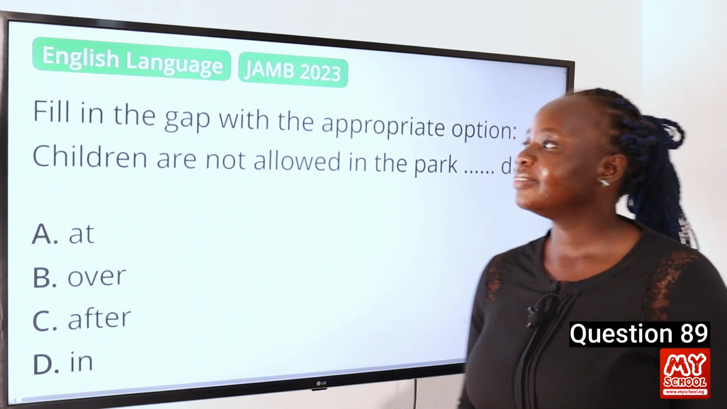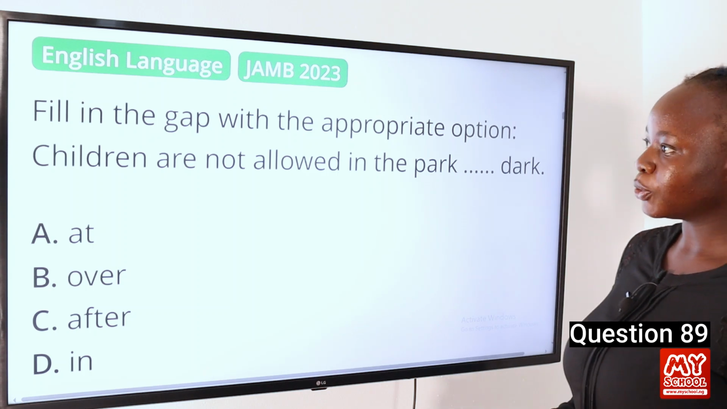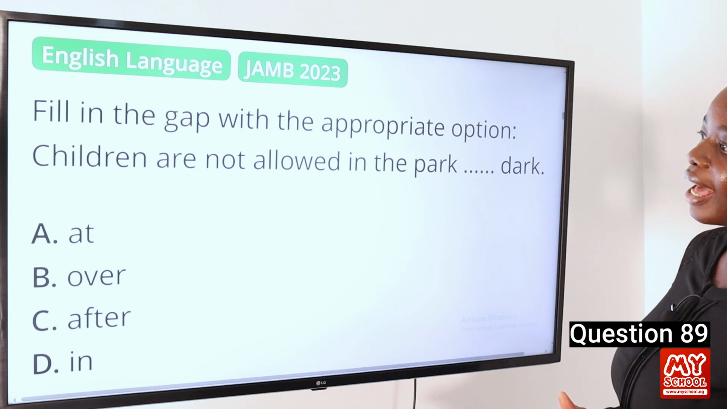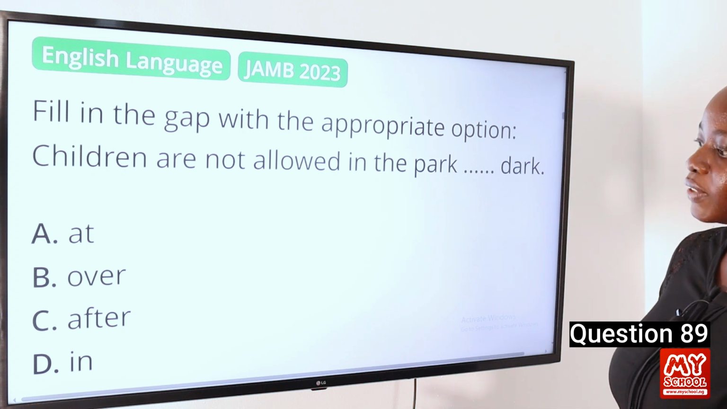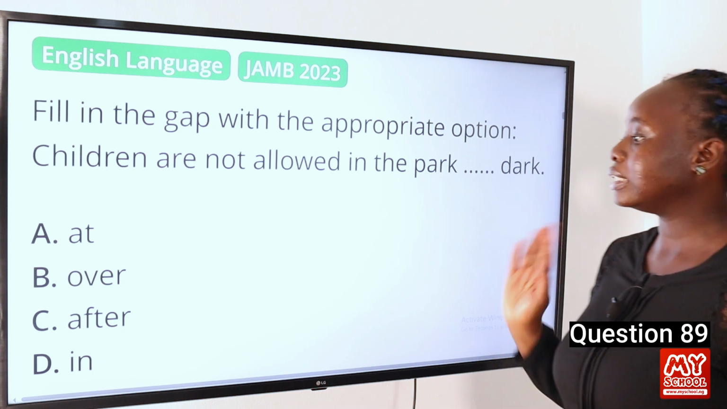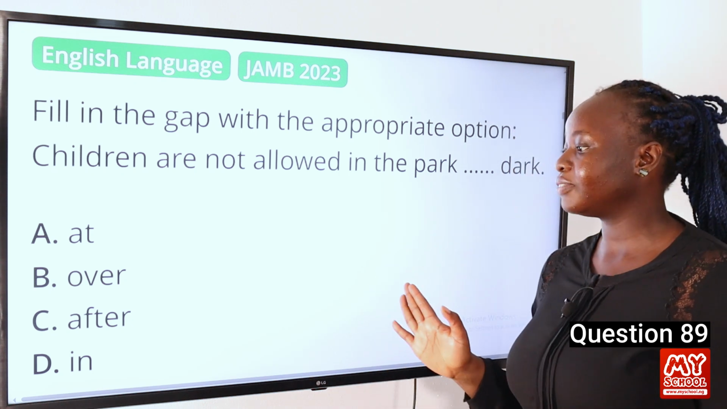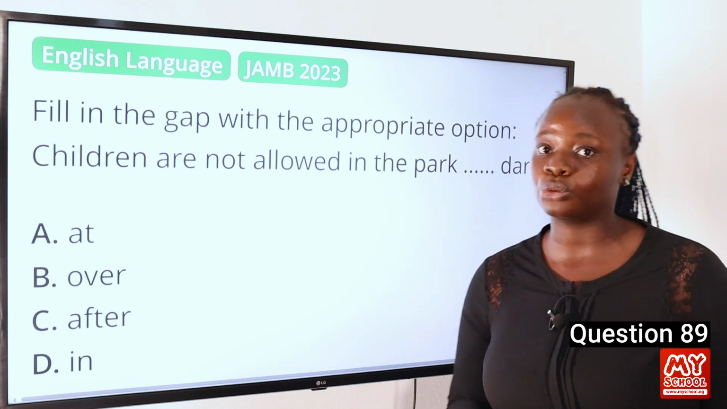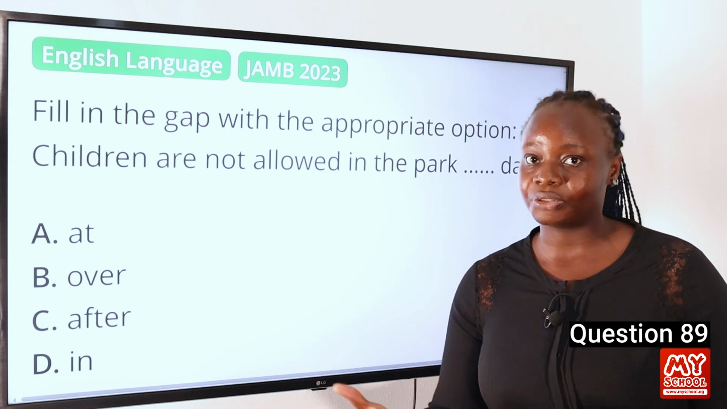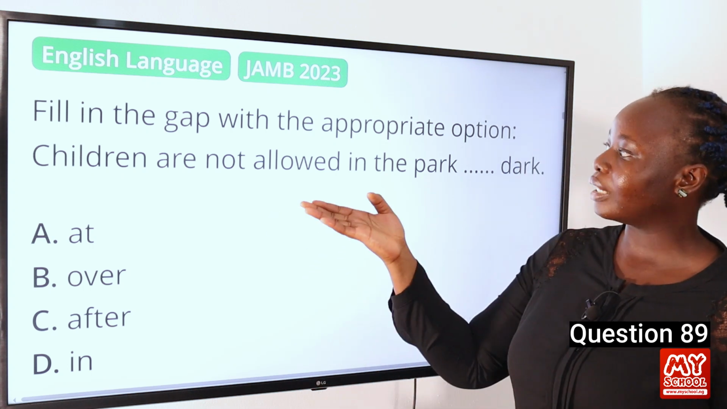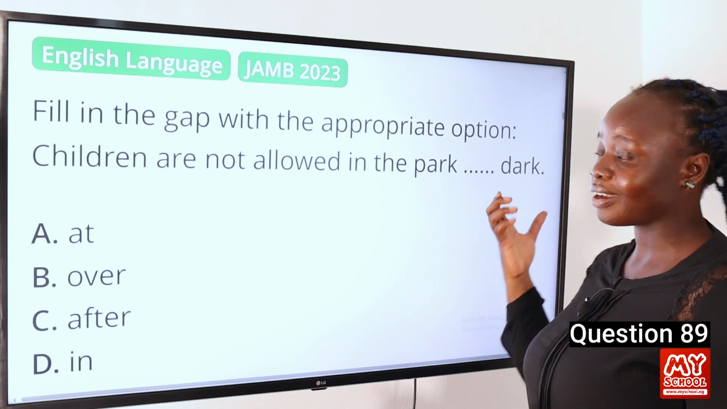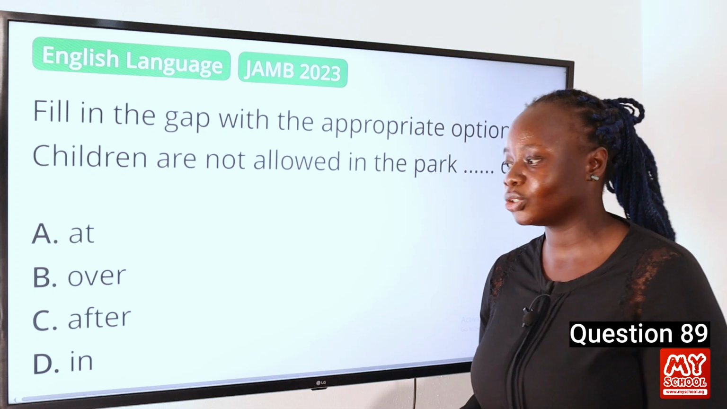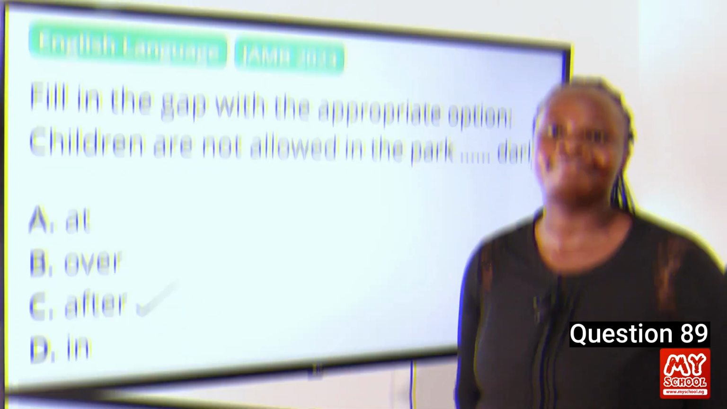Question 89. Fill in the gap with the appropriate option. Children are not allowed in the park dash dark. A, at, B, over, C, after, D, in. So the answer to this question is C, after, because after dark is an idiomatic expression that is commonly used to refer to during the night time or after it is already dark. So children are not allowed in the park after dark makes sense because children are not supposed to be out in the night. So the answer to this question is C, after.